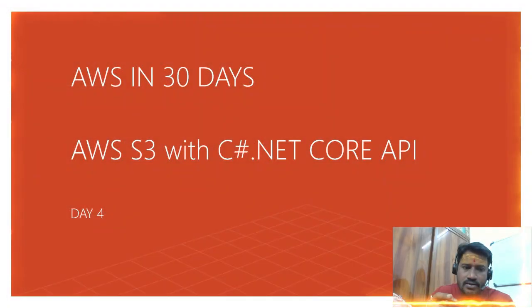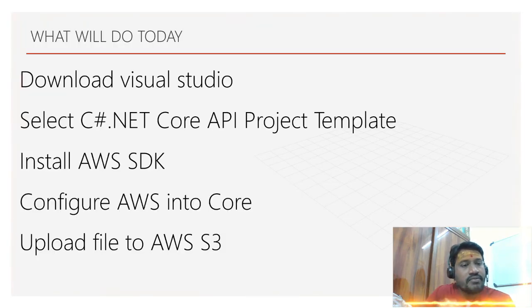We will be discussing AWS S3 with the C# .NET Core Web API. What we'll be doing today? We will first understand how to download Visual Studio, select C# .NET Core API as my project template, install AWS SDK, configure AWS into Core, and then we'll upload a file to AWS S3. So let's start.